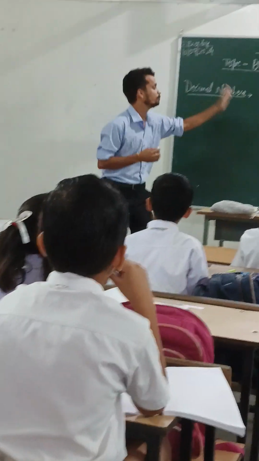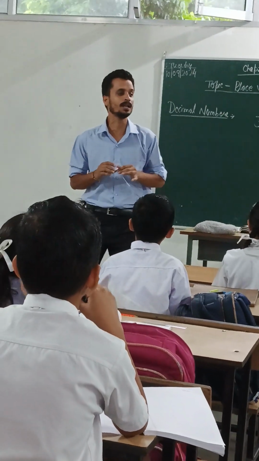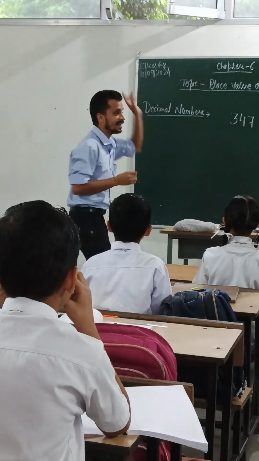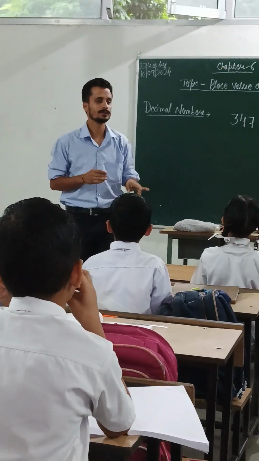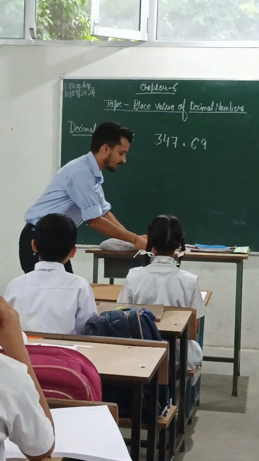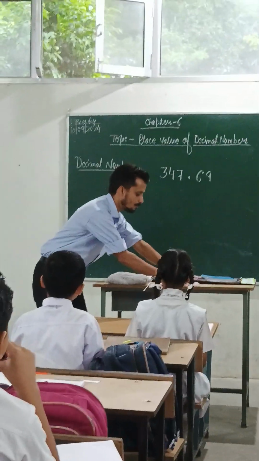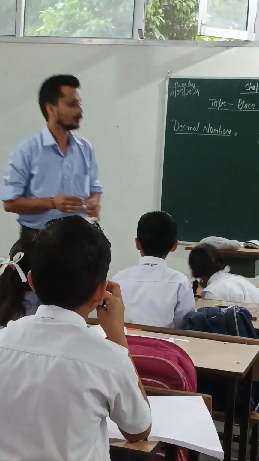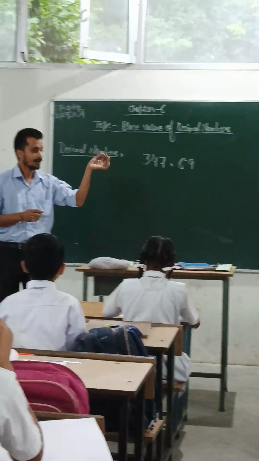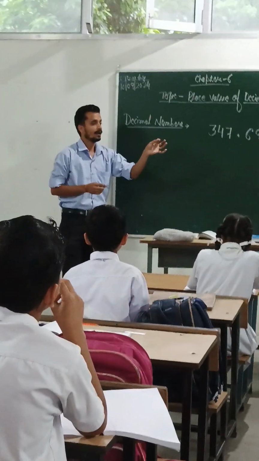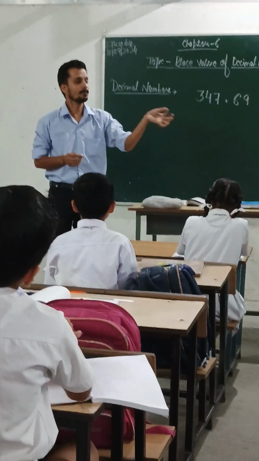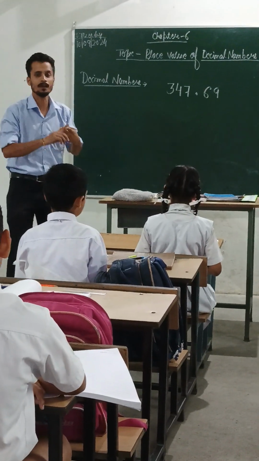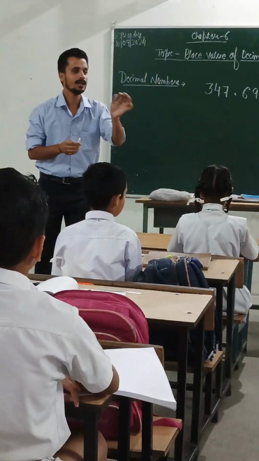and the whole part is before the decimal or after the decimal? Before the decimal. And the second part is called the fractional part. And the fractional part is after or before the decimal? After the decimal. Okay, very good. Now, next we will learn about the place and place value of decimal numbers.